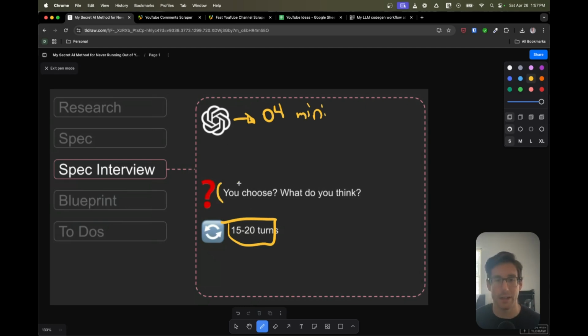And if that's the case, then I'll say either you choose, or I'll ask it to provide more context and options so I then can make a more informed decision. So I'll say you choose, or what do you think based off of this, and then giving you some more context. That's the process of the interview.